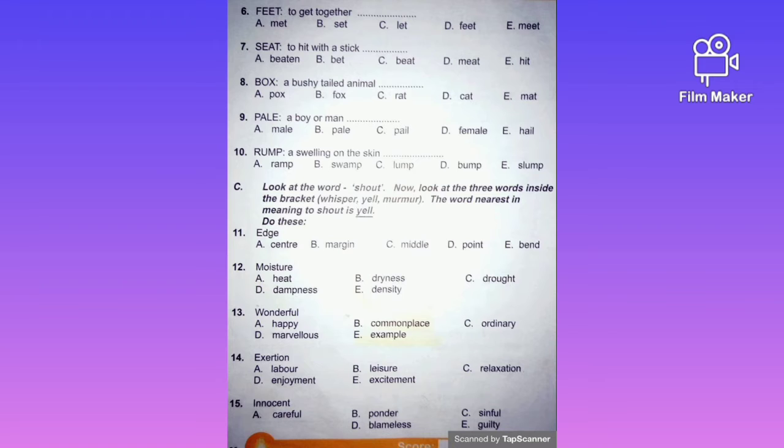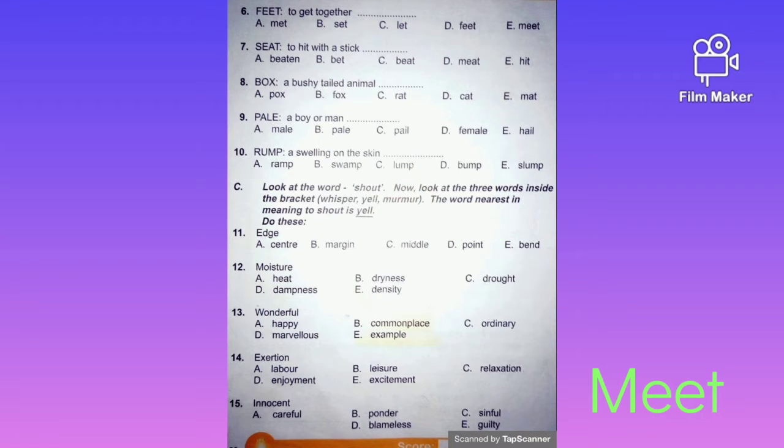That sounds like it. Okay, does it mean to get together? Meet. Let's meet. Okay, it actually means to get together. So that is our answer. Our answer is option E, which is meet. All right, let's see the next one.